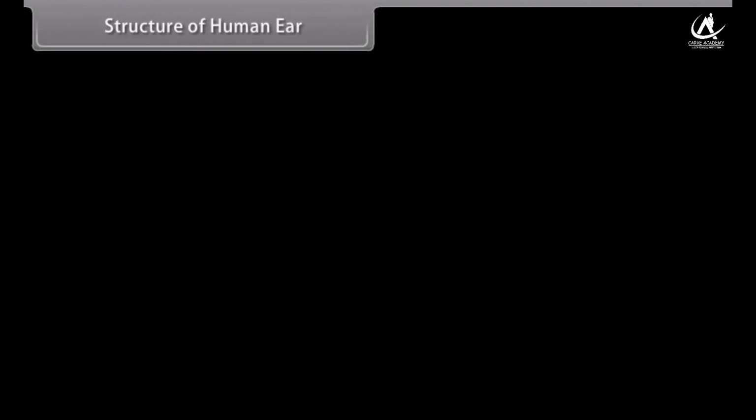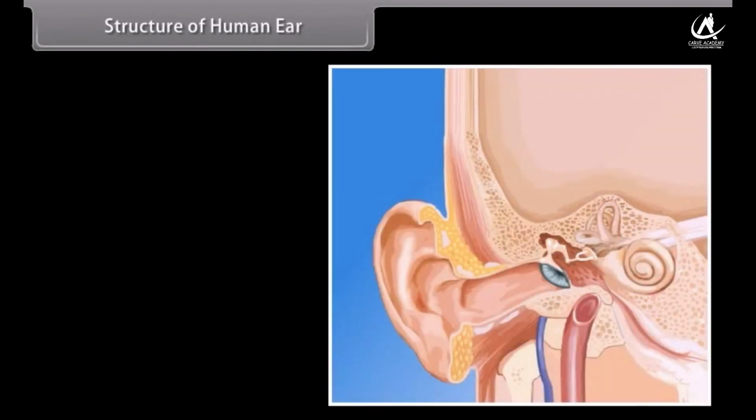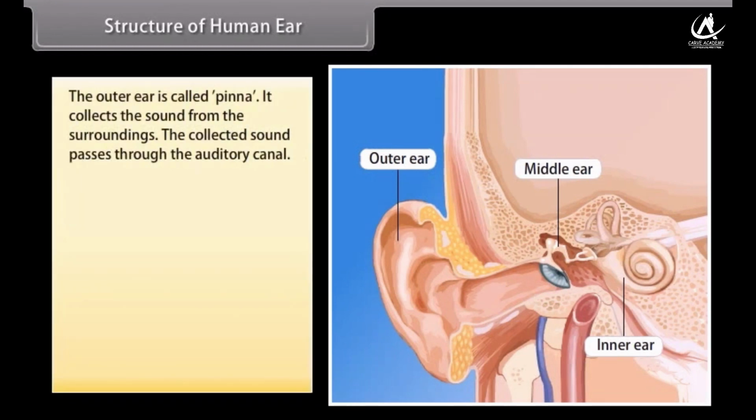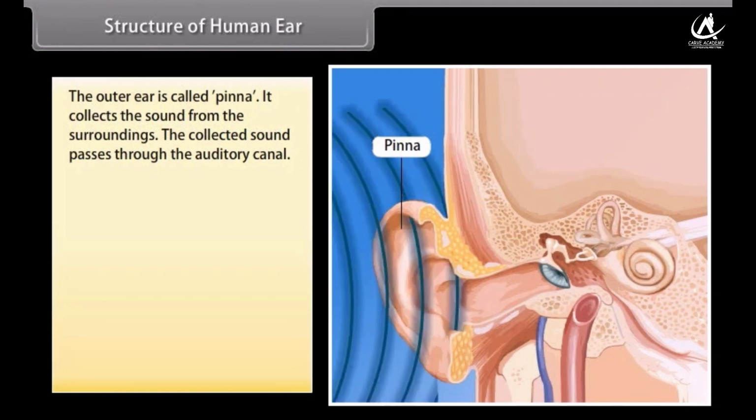Structure of the human ear. The ear consists of three basic parts: the outer ear, the middle ear, and the inner ear. Each part of the ear has a specific role in the task of detecting and interpreting sound. The outer ear is called pinna. It collects the sound from the surroundings.